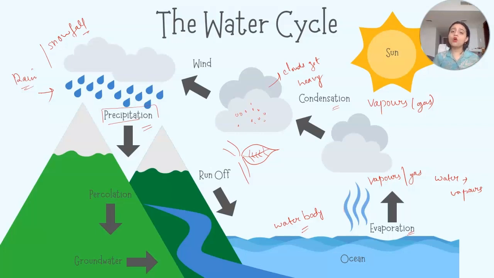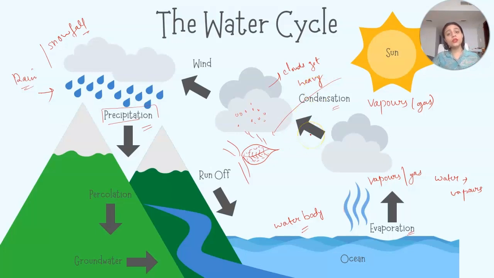They take in the water from the roots, but the excess water they lose from the leaves, and this water comes on the surface of the leaves. Now the sun will heat up this water, and these water droplets will go up in the air in the form of vapors, right? And then again these vapors will form the clouds, and clouds get heavy with the rain, with the water, and then they will give out the rainfall.